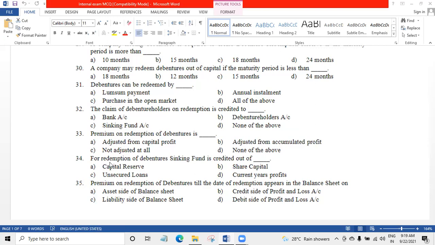34. For redemption of debentures, sinking fund is credited out of dash. Answer is current year profits. Next. 35. Premium on redemption of debentures till the date of redemption appears in the balance sheet on dash. Premium on redemption of debenture is a liability. So it will come on the liability side of balance sheet.